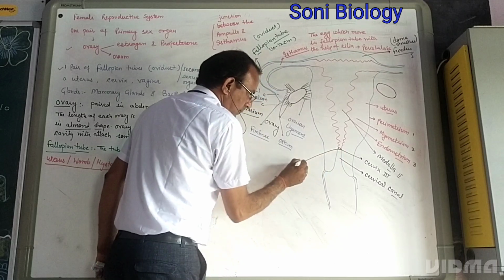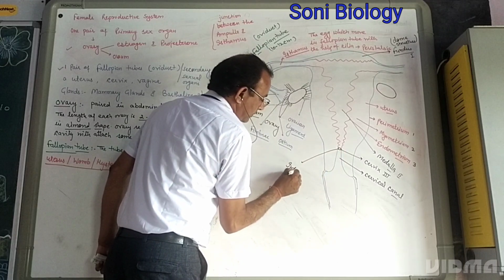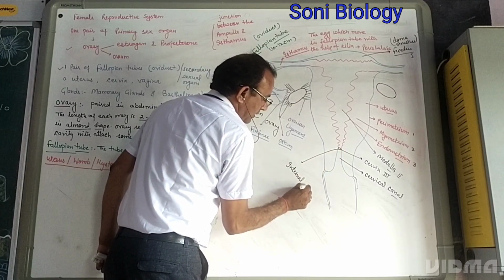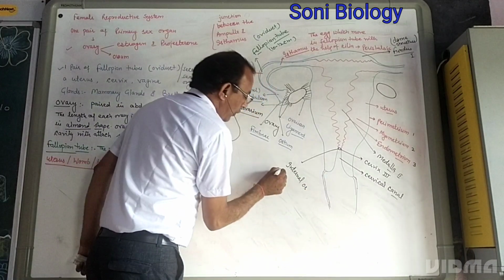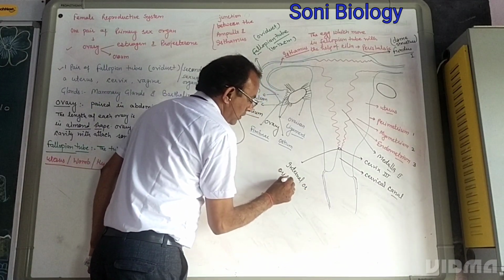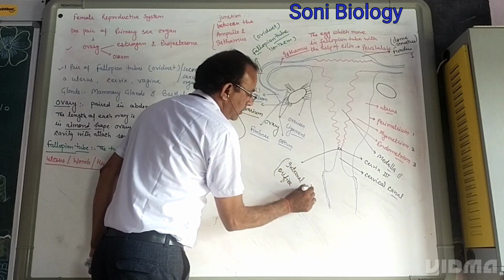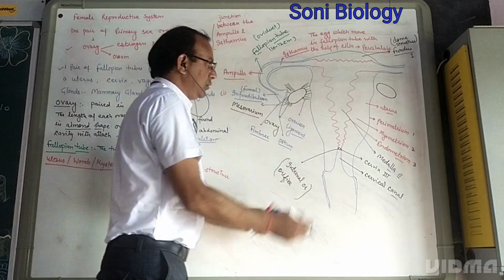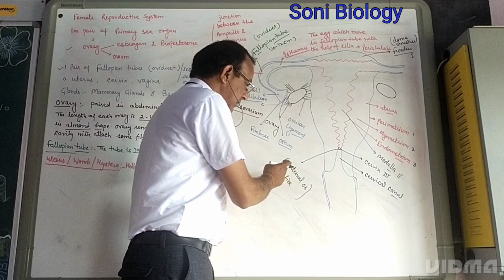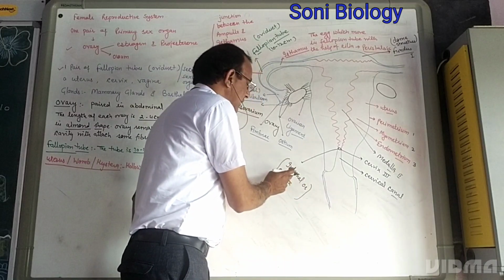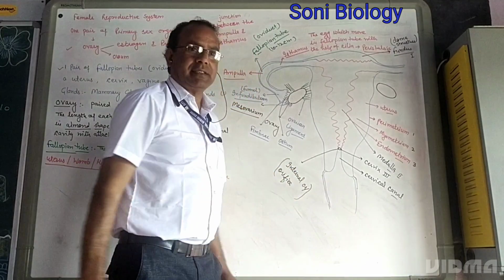This is called the internal OS. OS stands for orifice. The opening in which the cervix opens into the inner side of the uterus is called the internal OS, as well as the internal orifice.